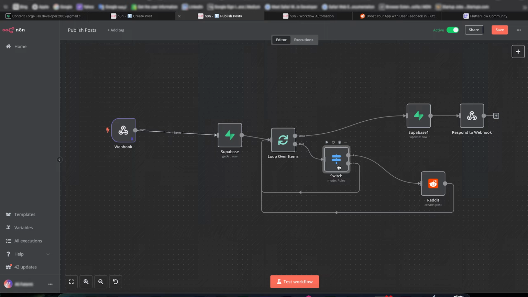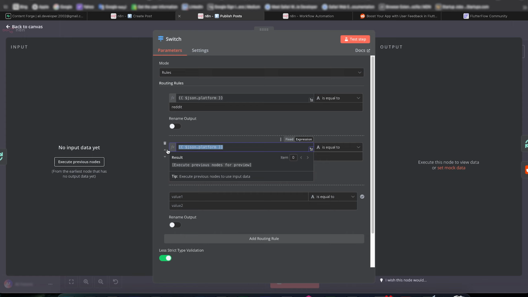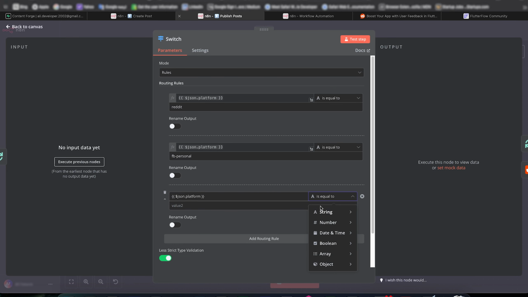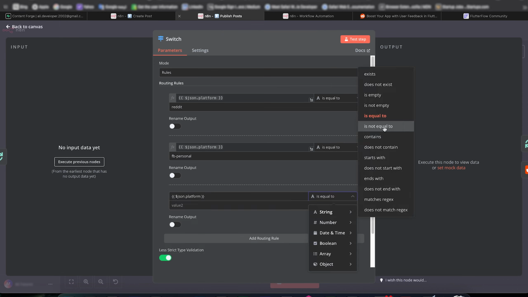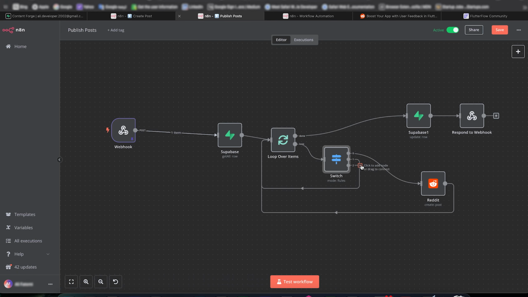And here, there should be a way to add something like else. Maybe at the end, we just say something like string is not equal to blah, blah, blah. Okay. And for this case, also you have to loop.